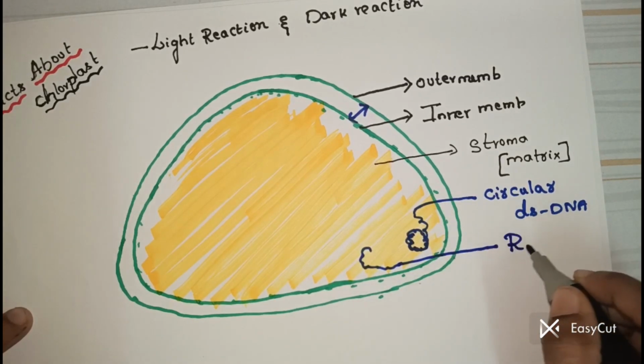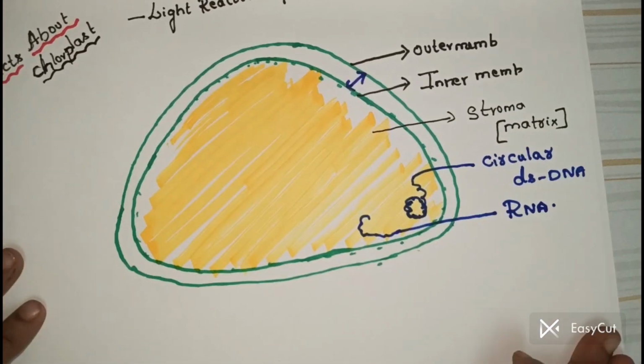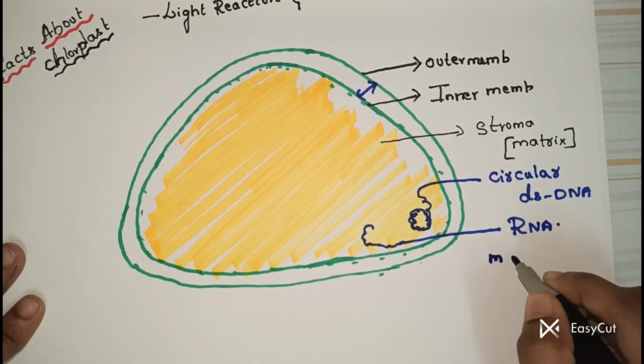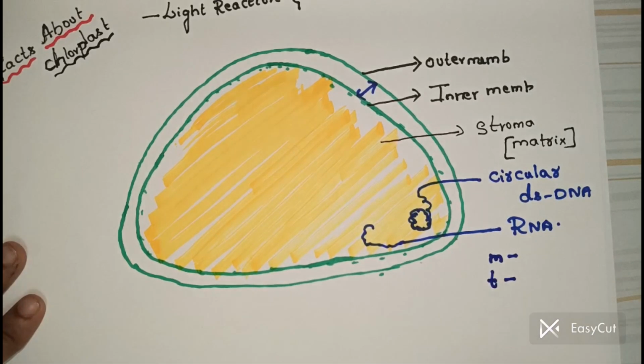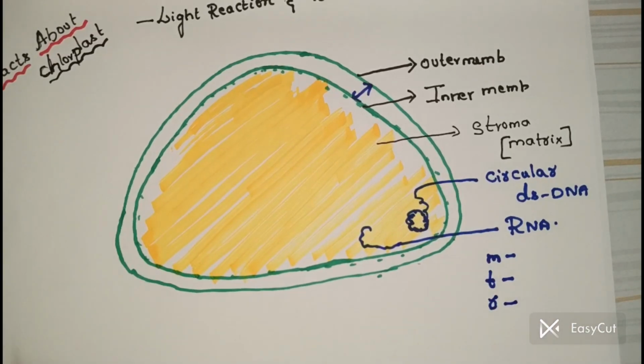Let me write here, there is the presence of RNA. You know that RNA is of three types: one is messenger RNA, another one is tRNA, another one is ribosomal RNA.